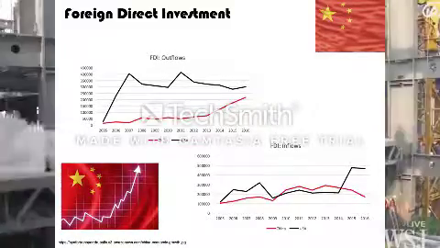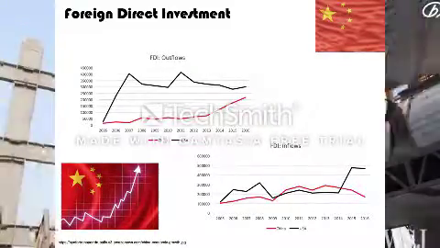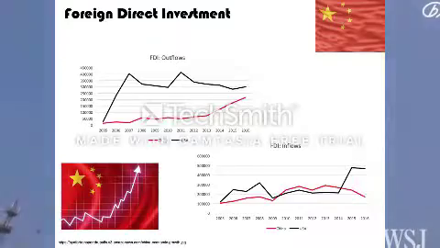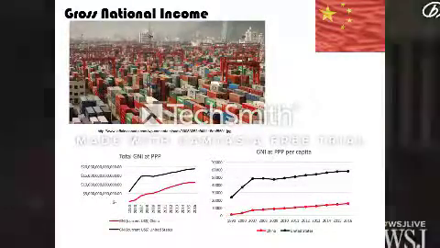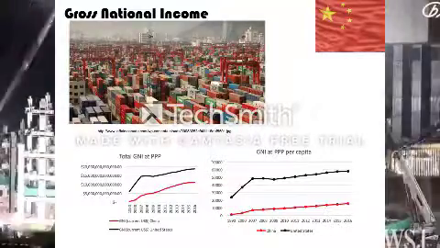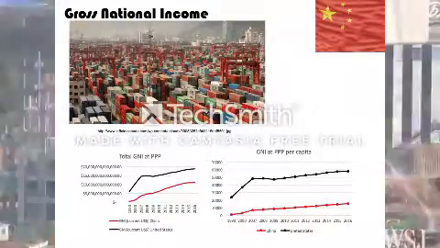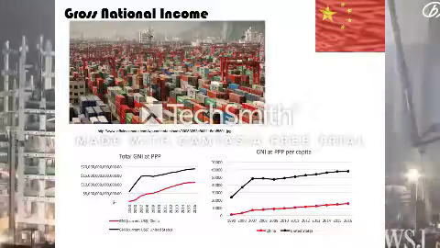China has been increasing outflows of FDI. However, changes in the U.S. trade policy may impact FDI outflows and inflows. Gross national income is a measurement of the country's income, including income earned by country's residents both domestically and abroad. As you can see, China's GNI has been increasing steadily over the past 25 years.